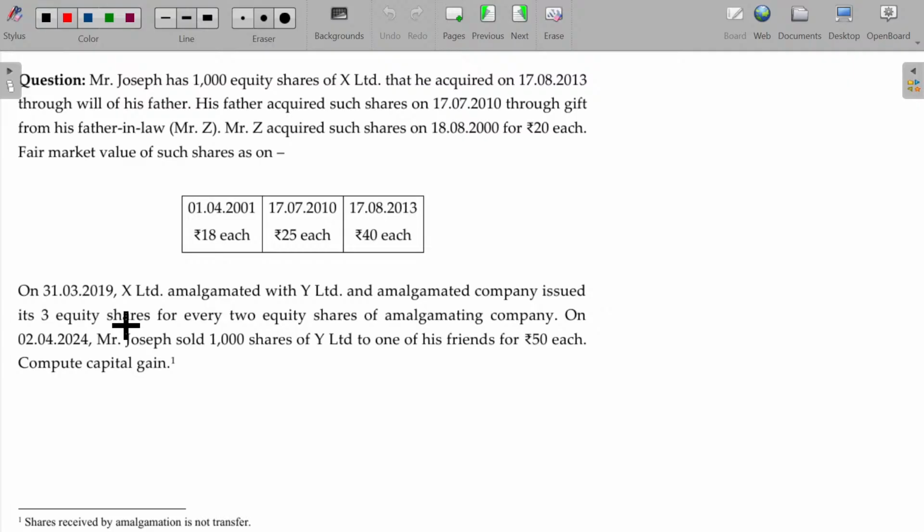Let's try to understand this along with an illustration here. Mr. Joseph has 1000 equity shares of X Limited that he acquired on 17/8/2013 through the will of his father.